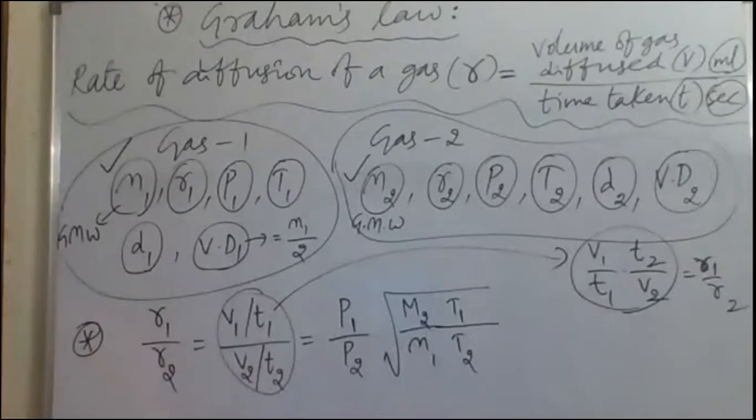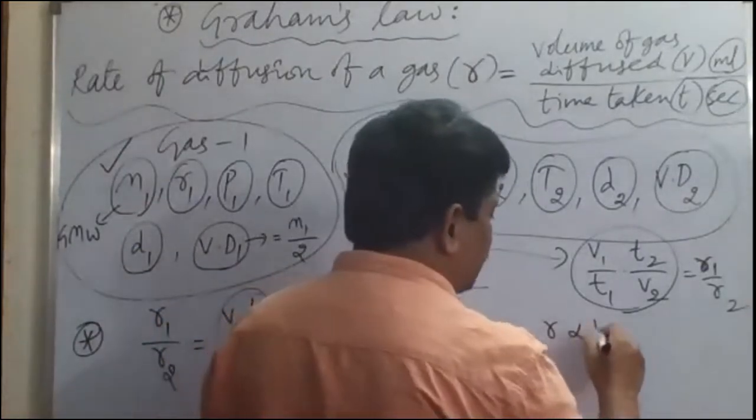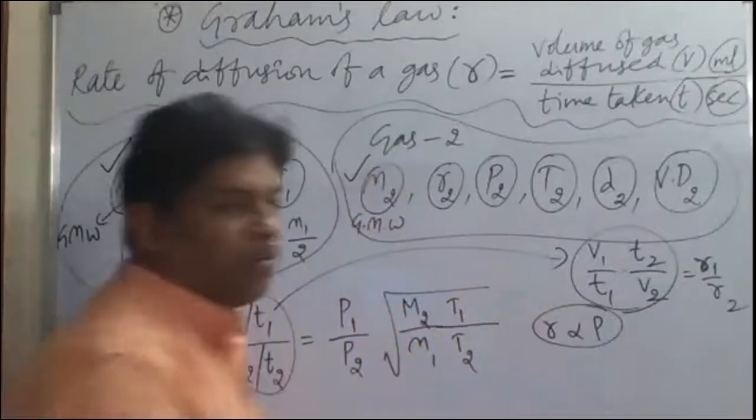How are rate of diffusion and pressure related to each other? They are directly proportional. So rate of diffusion is directly proportional to the pressure of the gas, that means R1 by R2 is equal to P1 by P2. The relation between rate of diffusion and pressure is directly proportional. That is the first thing you have to remember.